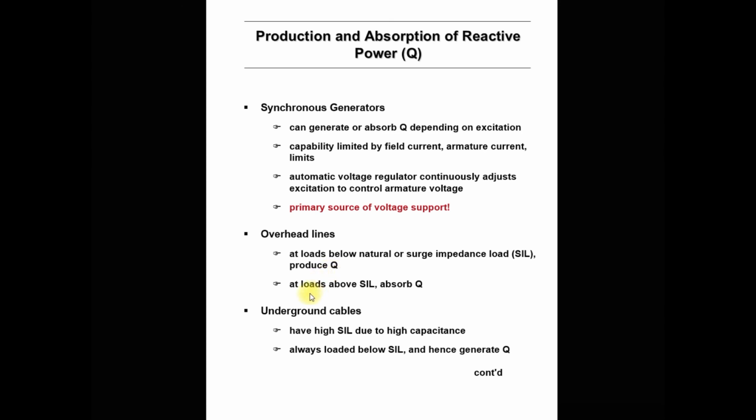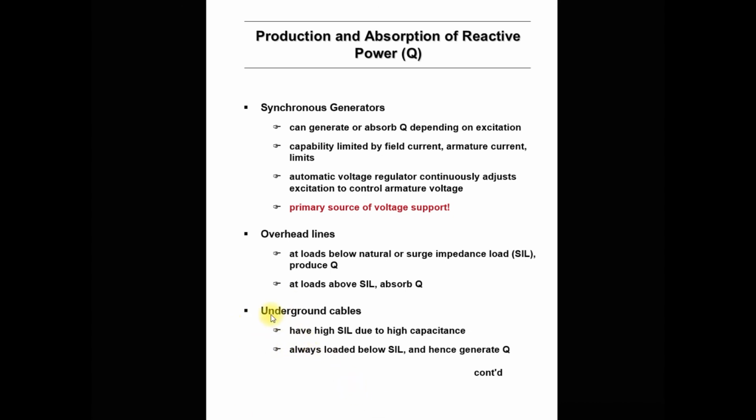In the same way, at a load above the surge impedance loading, it absorbs the reactive power. Surge impedance loading is based on the characteristic impedance. Above the surge impedance loading, the overhead line acts as a sink of reactive power, or absorbs the reactive power, and below the surge impedance loading, it acts as a source of reactive power. It means that it produces the reactive power.